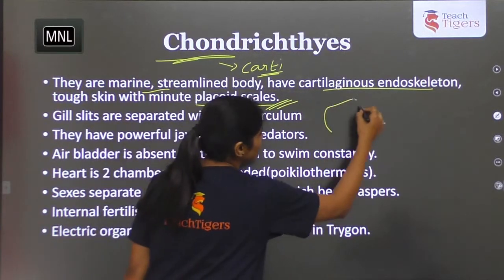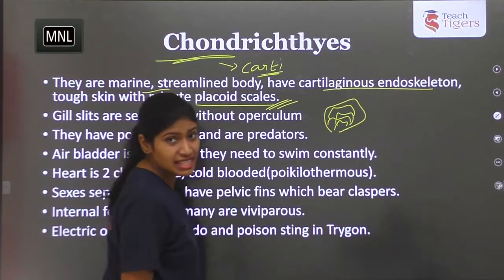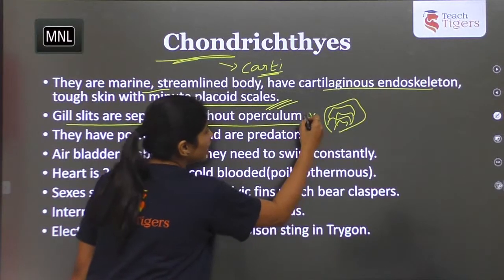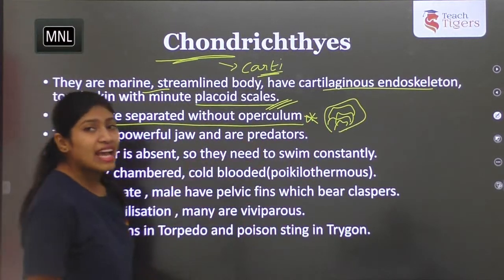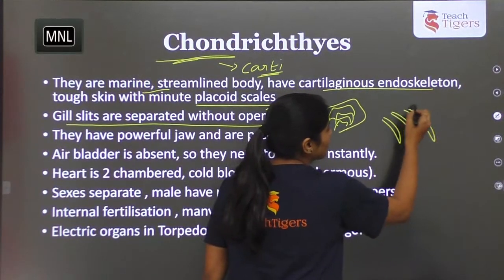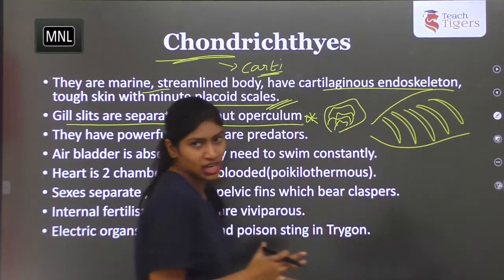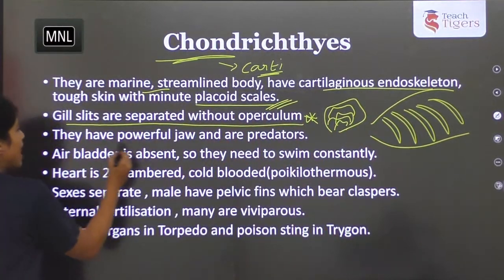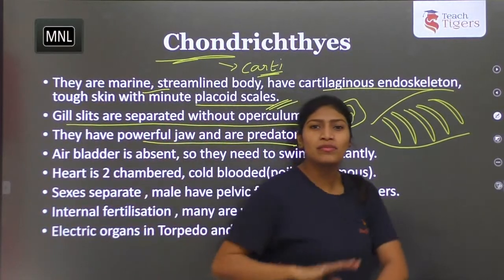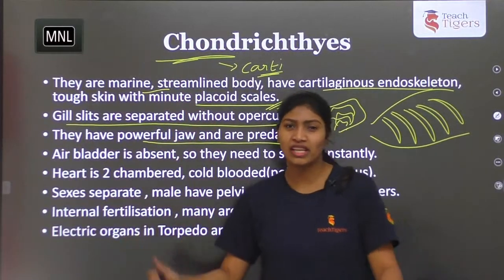The body will have some structures like this. These are called scales, placoid scales. And the gill slits are separate, without operculum. Very important: they have gill slits, but the gill slits do not have any covering. So they are like this, and the gill slits will be visible. Next, they have powerful jaws and they are predators. When they say predators, you immediately understood jaws, right? The shark movie. Yes.